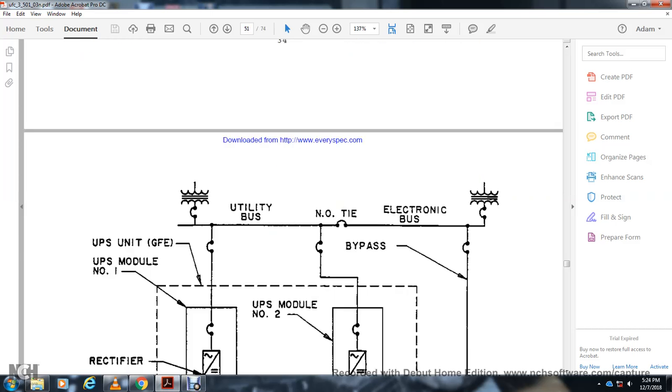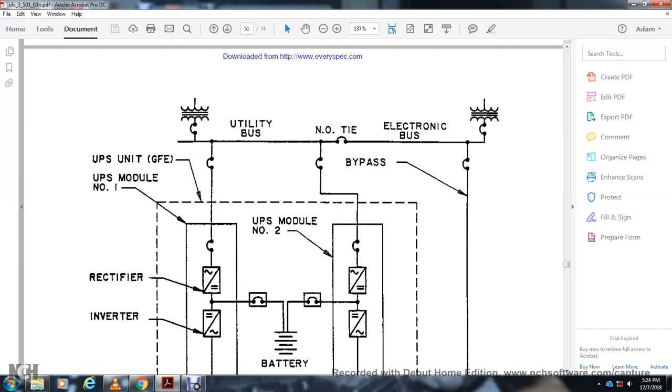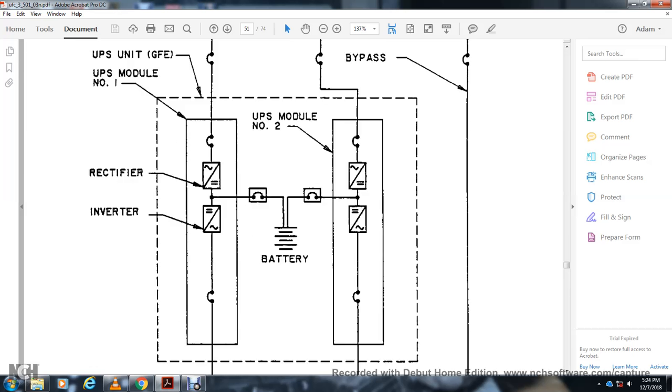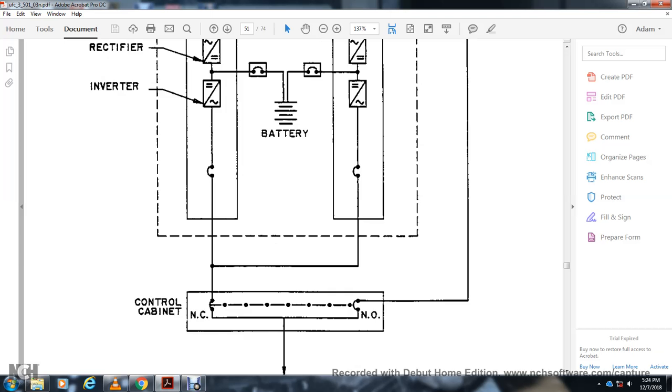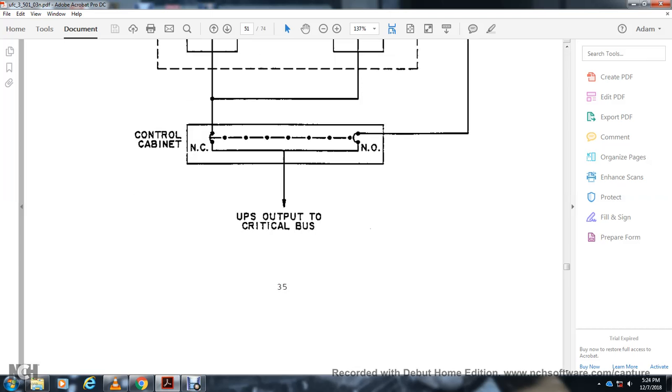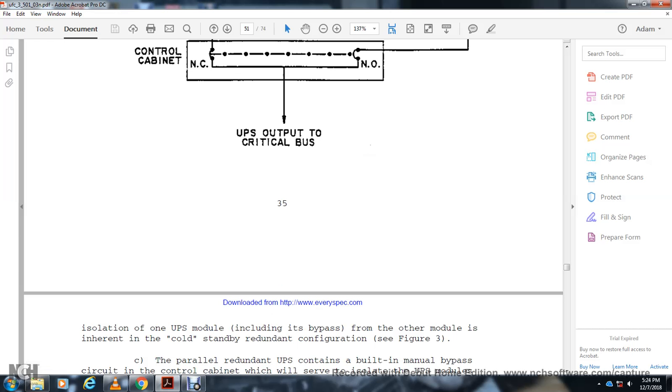For the utility bus with the NO type electronic bus bypass, UPS contractor furnished equipment, government furnished equipment: UPS module number 1 rectifier inverter, UPS module number 2 rectifier inverter, into the battery and then back to the critical control cabinet on UPS output with the critical bus. Isolation of one UPS module, including bypass of the other modules, is shown here with the cold standby of the redundant configuration. See Figure 3.